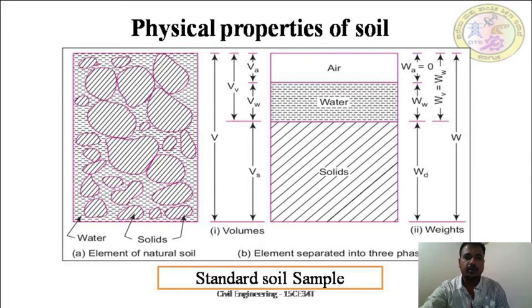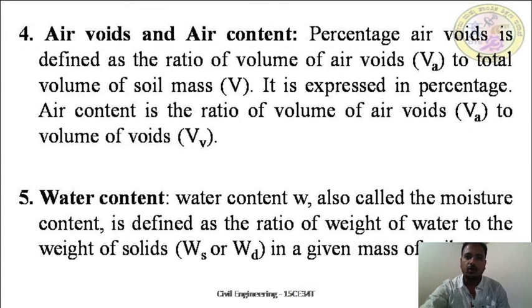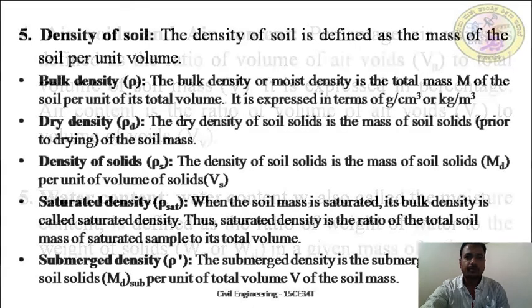And we have defined these different soil physical properties like void ratio, degree of saturation, porosity, air voids, and air content. So remember, air voids is expressed in percentage, and water content.